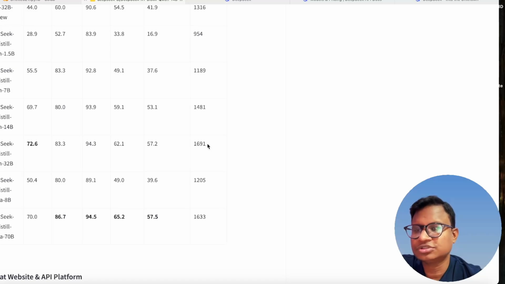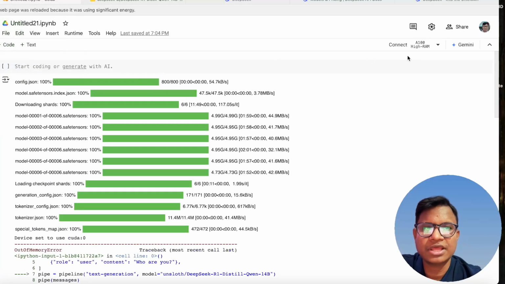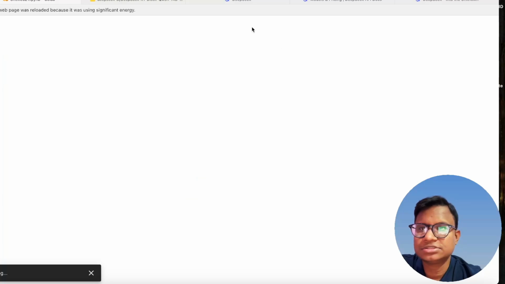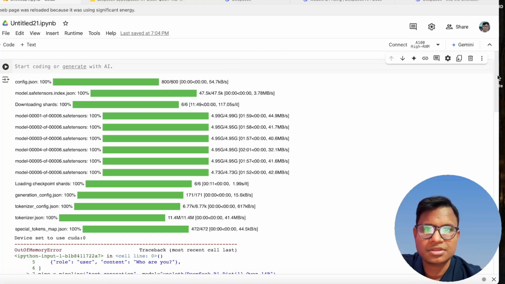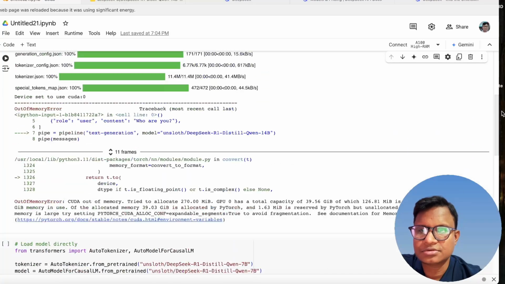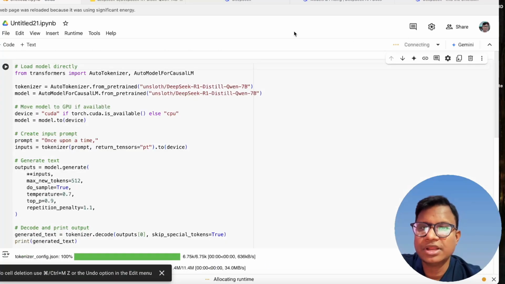So for most normal users, these will suffice, and you can use them on your normal A100 or H100 also. I just tried it out here in my Colab. Just a minute. Yeah, it died. Okay, so let me connect the Colab.